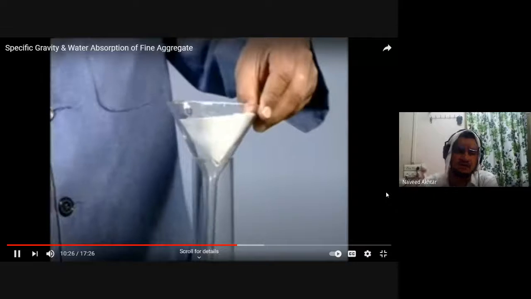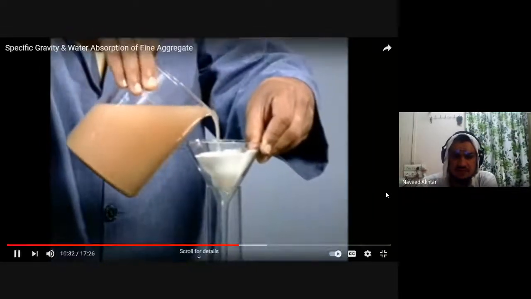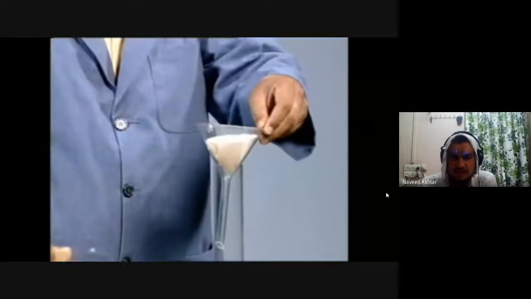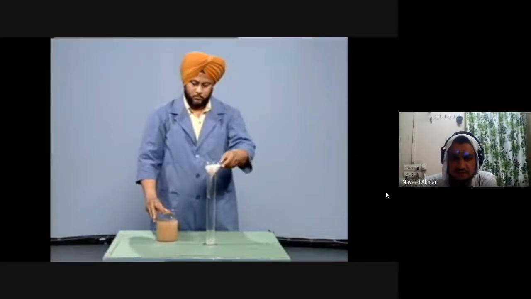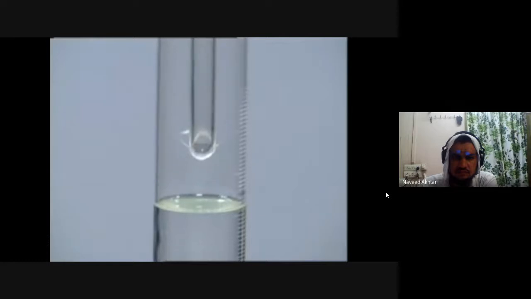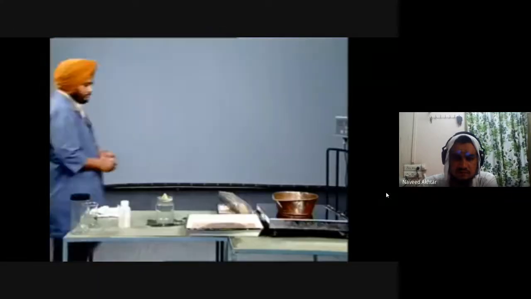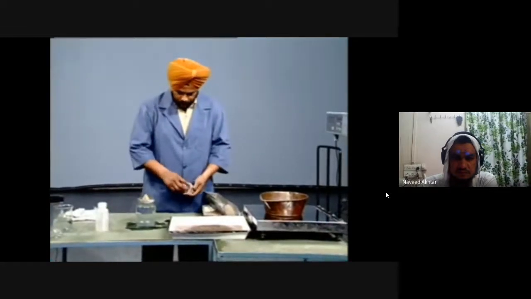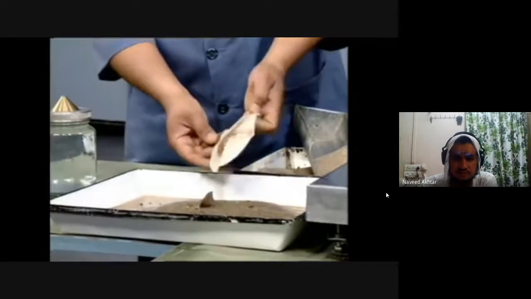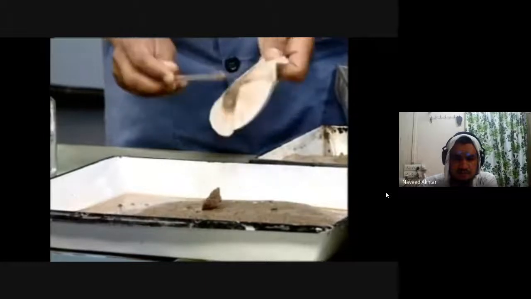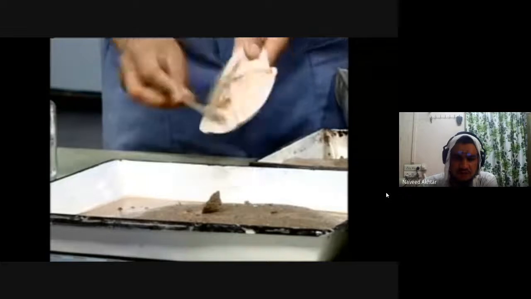Now we have to decant, then this water is filtered slowly after decantation, and the suspended particles settle. The material is returned to the sand in a tray after drying.